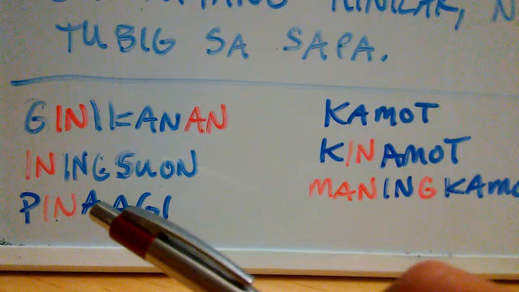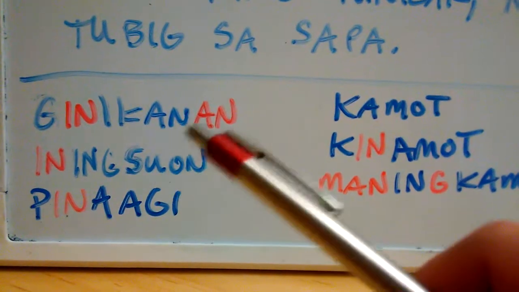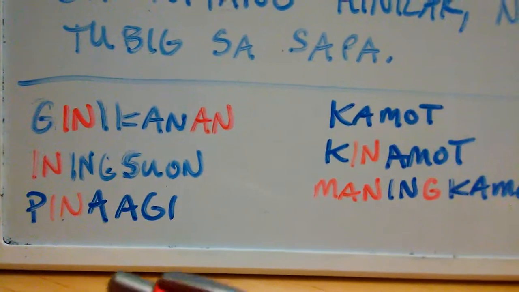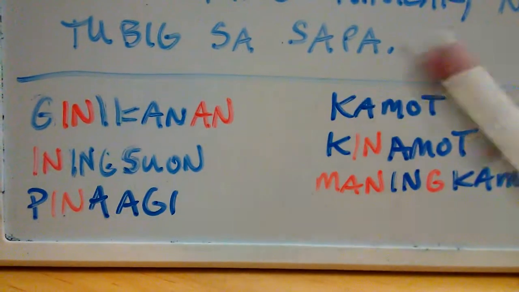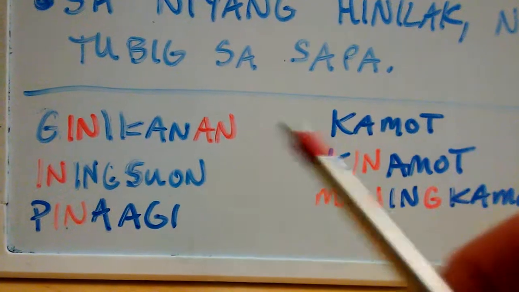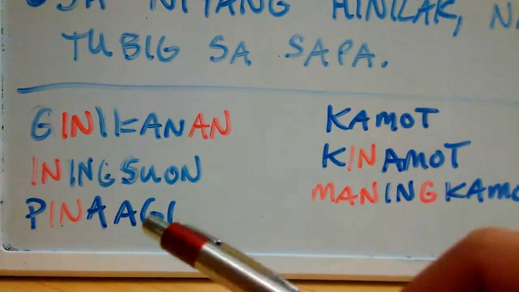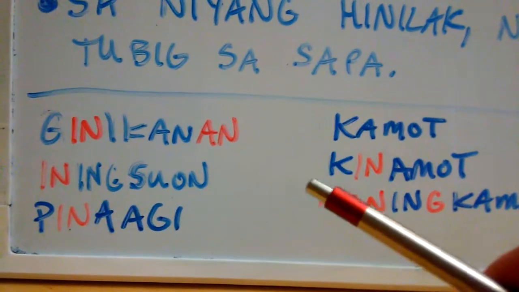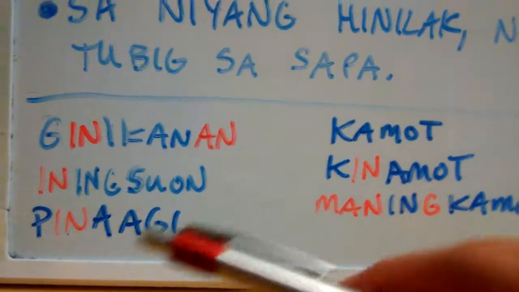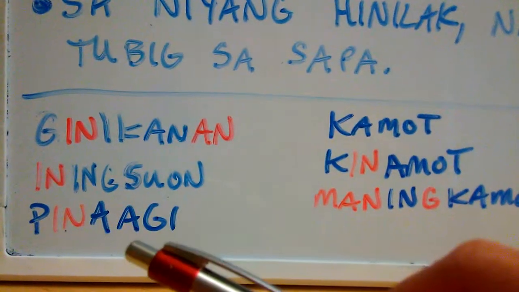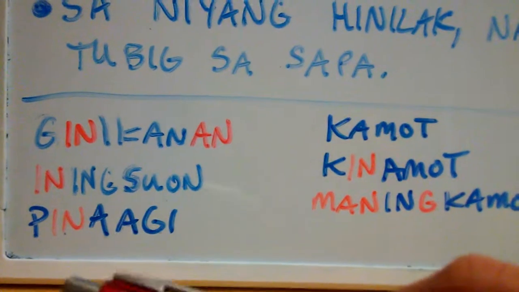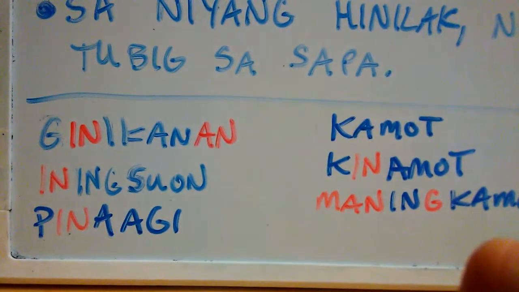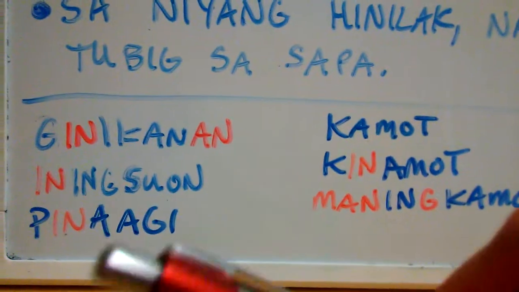Boom. Igsuon means brother or sister, but inigsuon can mean something like sisterly or brotherly, like a sisterly advice or brotherly advice, right? Inigsuon. Paagi is like a way or some sort of path or a road to go somewhere, right? Pinaagi is a way by means of, or the manner of going there, or the way by means of going to somewhere down the road.